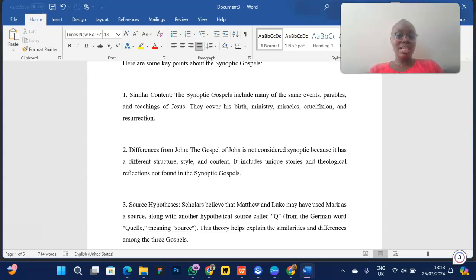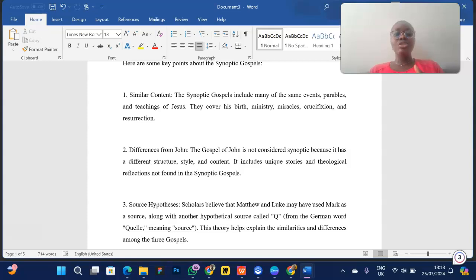Then another thing is the differences from John. You realize that John was not added to it. The Gospel of John is not considered synoptic because it has a different structure, style and content. Let me give you an example. If you see John chapter 1, it started with what? In the beginning was the Word, right? But the others didn't start like that.